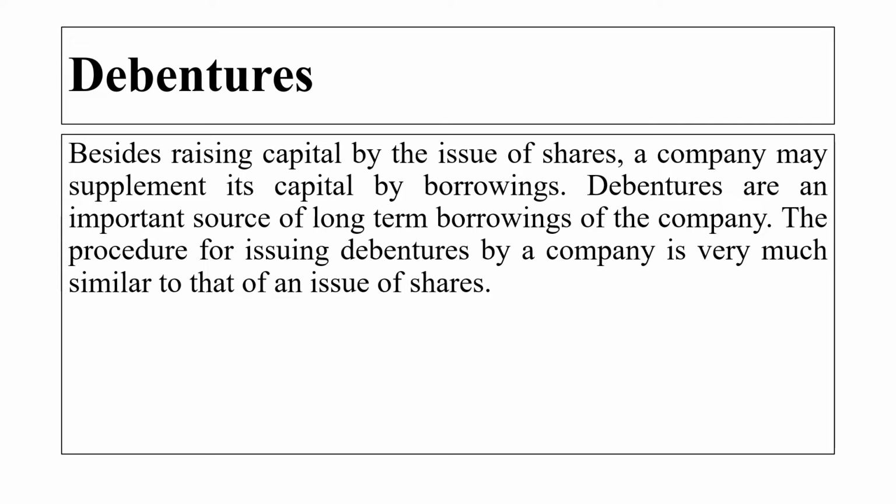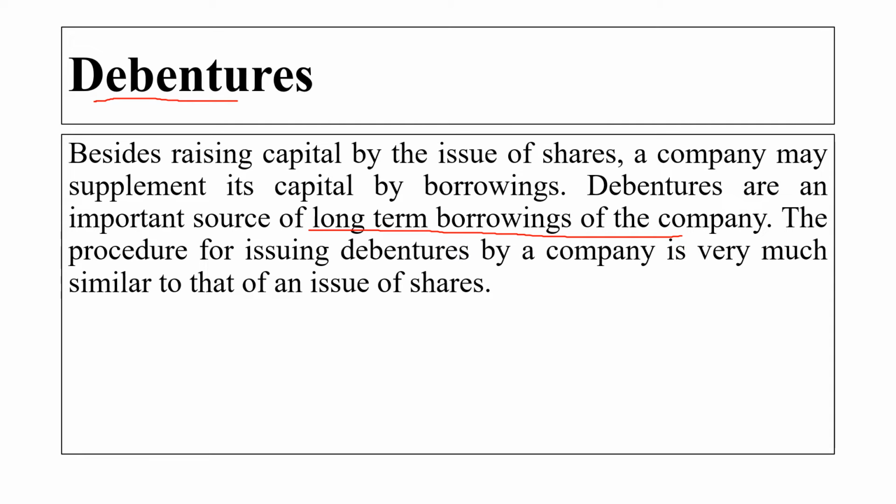Then there are debentures. Now what are debentures? A debenture is a marketable security which is issued by the business or the organization. Debentures are an important source of long-term borrowing for the company. It is again a long-term source of finance from where the company can collect the finance.